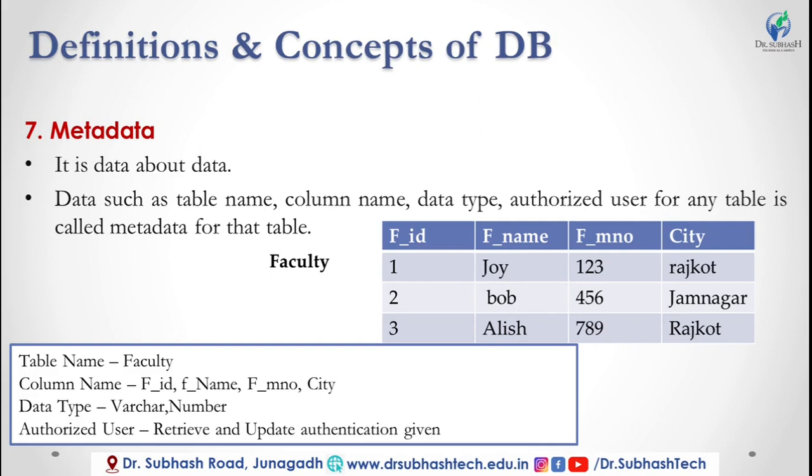In the DBMS, we will discuss the data types in unit 3. Authorized user means who is the owner of this table and who will retrieve and update this database. So all these are the metadata of the faculty table. So the definition of metadata is that it is data about data. Which type of data is stored in the table, it gives the information about the metadata.